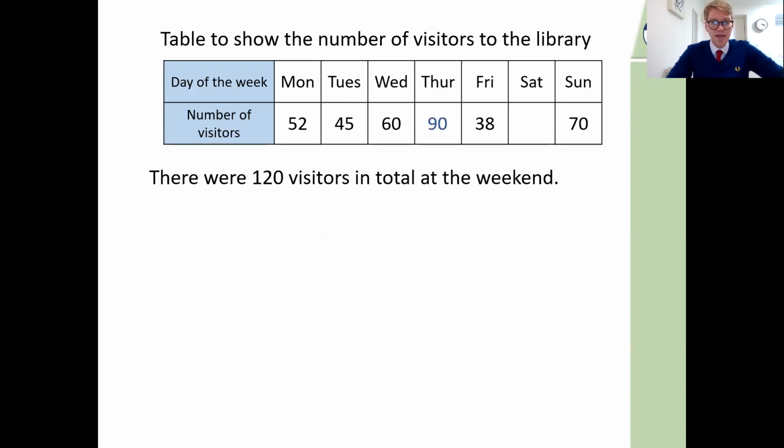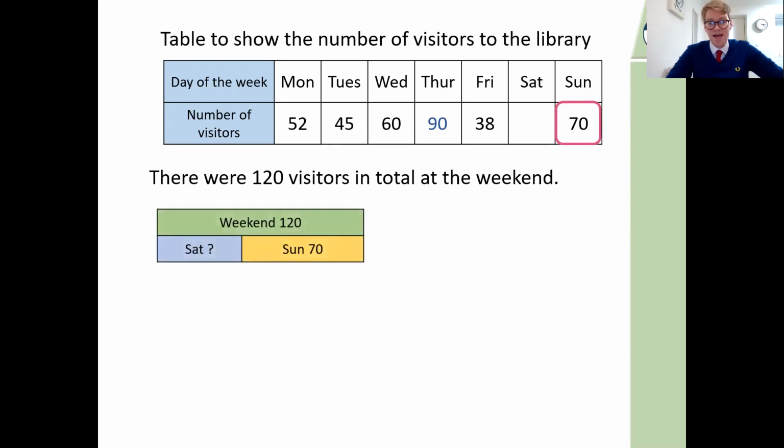Let's look now at the weekend, so Saturday and Sunday. There were 120 visitors in total at the weekend. Now, what is the weekend? It's Saturday and Sunday, isn't it? Now, part of that 120 is the 70 for Sunday, and the other part is Saturday. So we could think of this as a bar diagram. We know that 120 is the total, and that's made up of Saturday and Sunday. We've got Sunday's 70, so it's what's left.